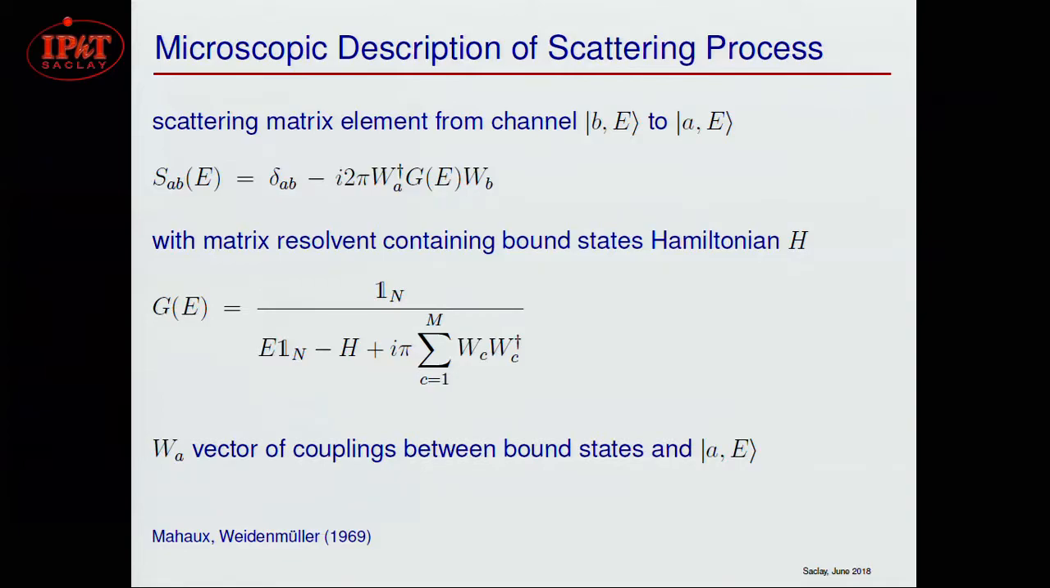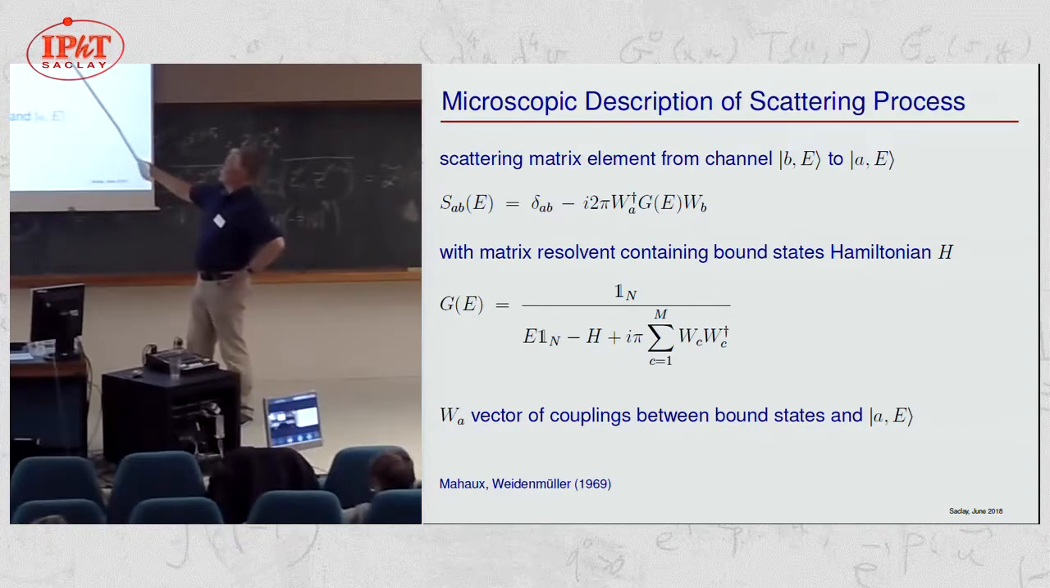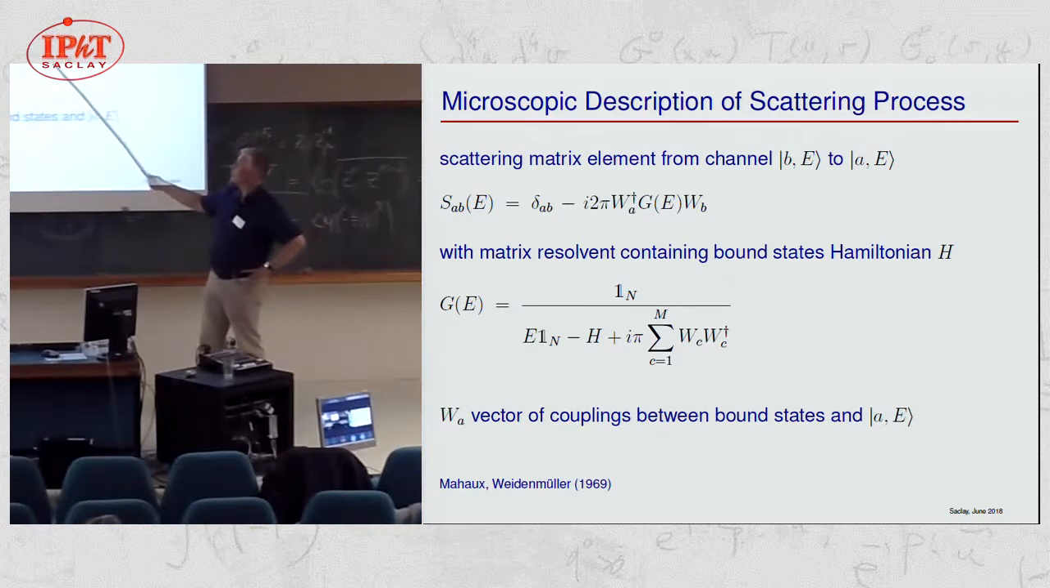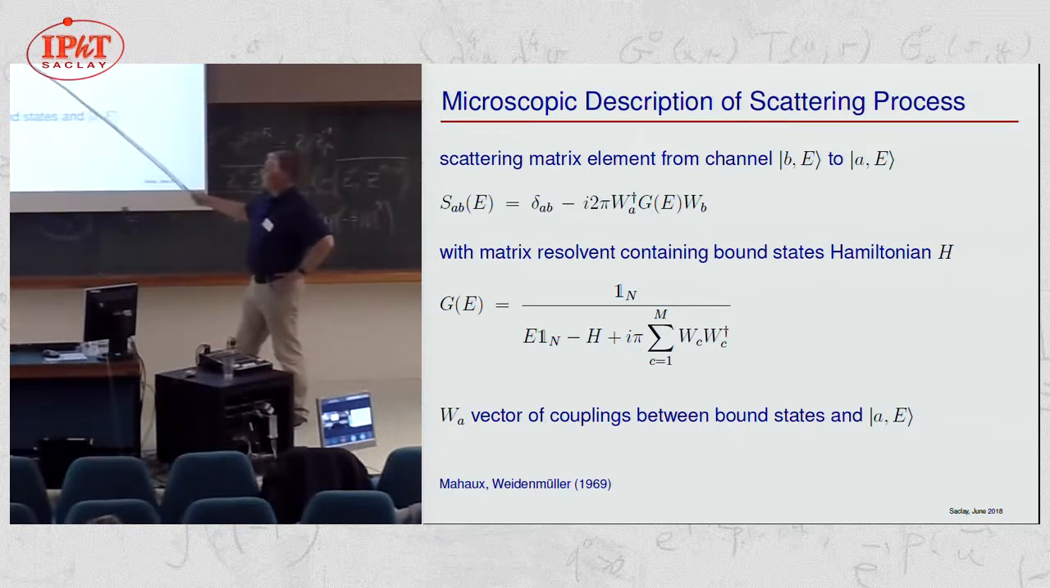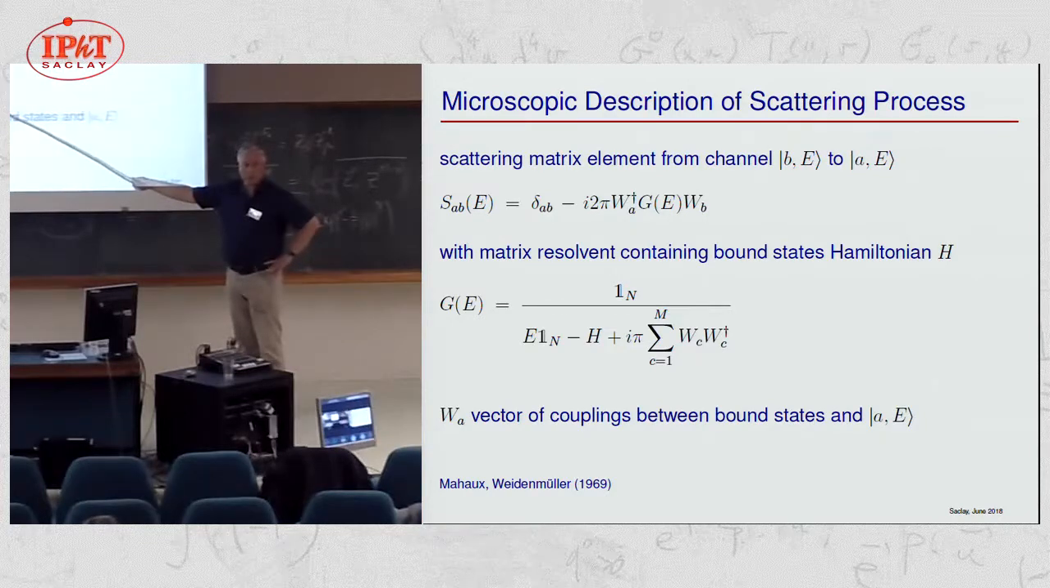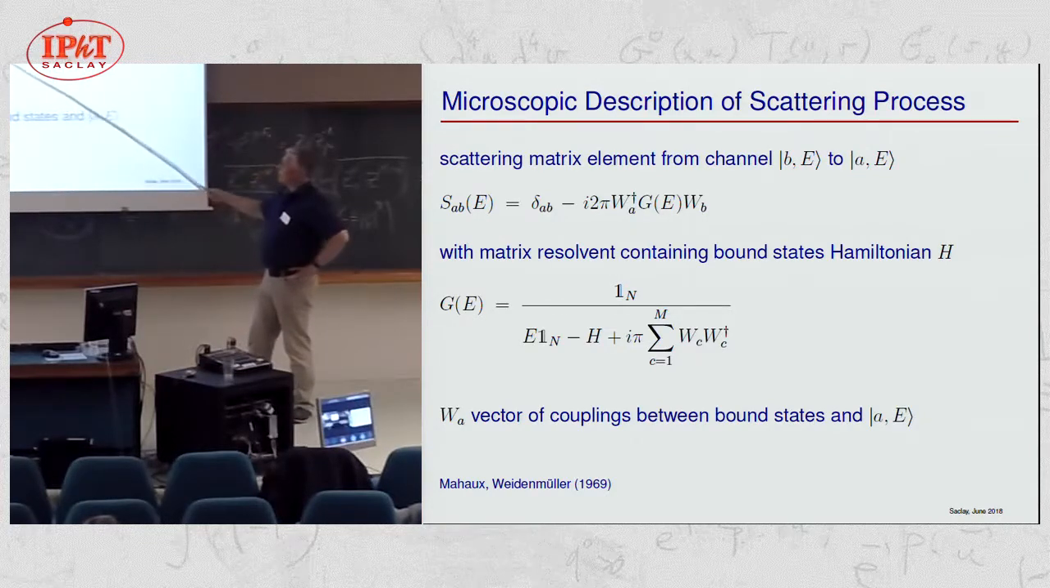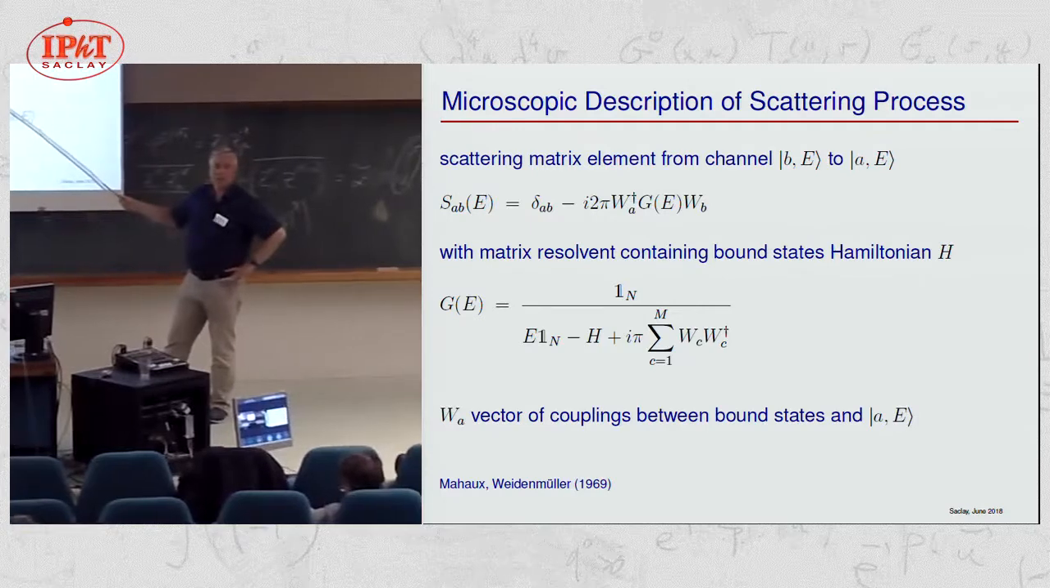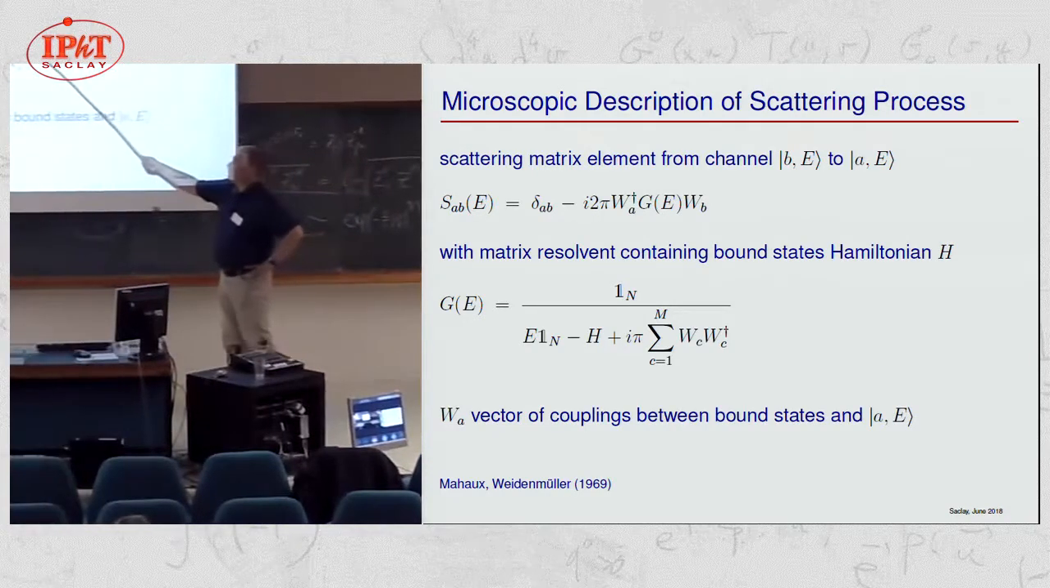One can show exactly that the scattering matrix element from channel B to channel A is given in this form, intuitively very clear. We enter the system through channel B. W is a vector that couples to the bound states in the interaction zone. So that is then the matrix resolvent corresponding to that. That is a matrix, the Hamiltonian of the bound states. And this is, with an imaginary unit, the sum of all these coupling vectors, which eventually will produce the resonance width. And then we leave the system through channel A.